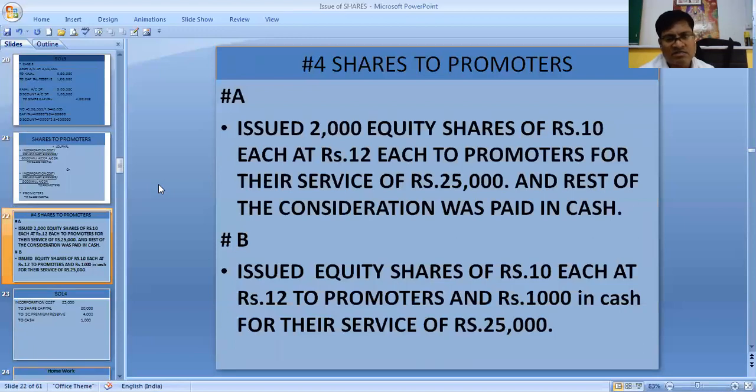Now there are two sums. When we are issuing the shares to the promoters, promoter has done their service of 25,000, 1,000 they are given cash, 24,000, for 24,000 they have been given 2,000 shares of 10 each at a premium of rupees 2, or at a premium of 20%, or 10 rupees shares at 12 rupees, meaning is same.